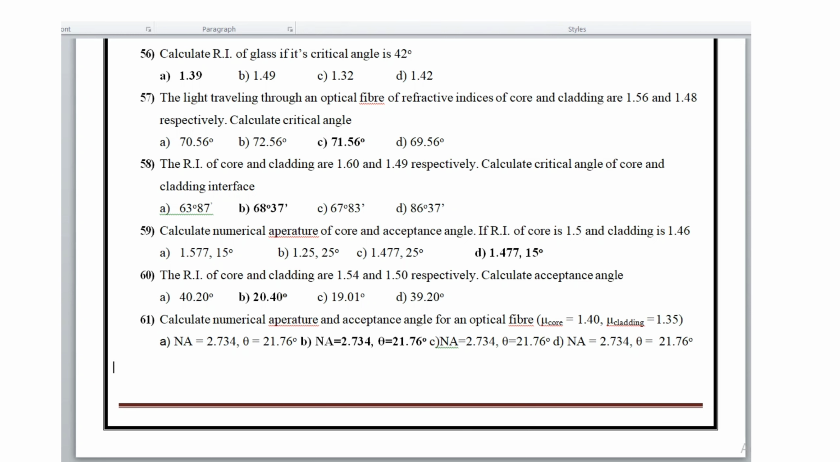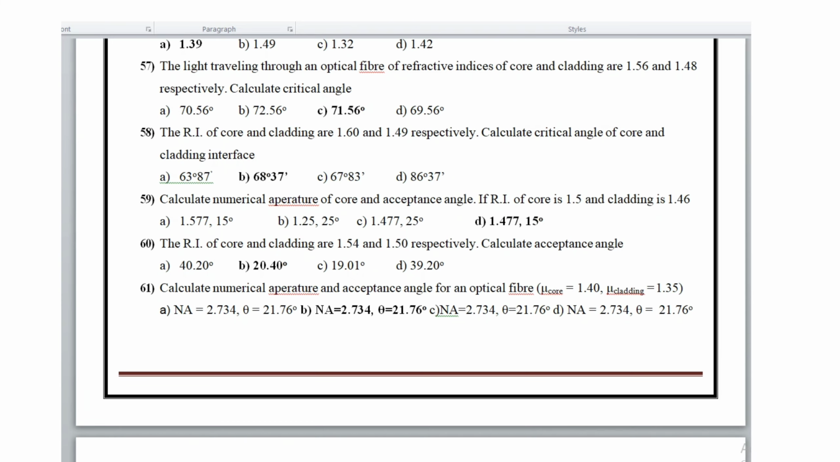Calculate the numerical aperture and acceptance angle of an optical fiber. Option B is the answer. NA is equal to 2.734 and the acceptance angle for the optical fiber is 21.76 degrees.